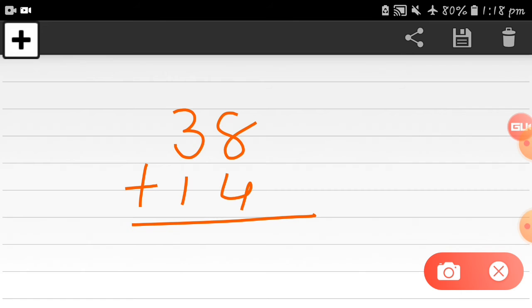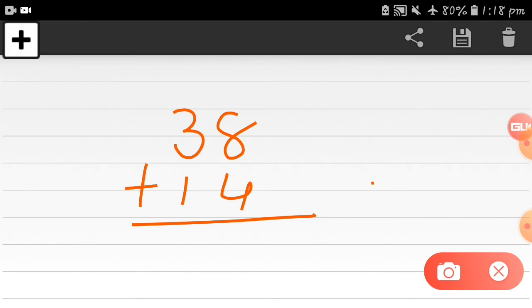You have to count 8, and after that count 4 numbers. You have to add 4 numbers to the 8. So how much is it? 9, 10, 11 and 12. Okay, so the answer is 12 here.